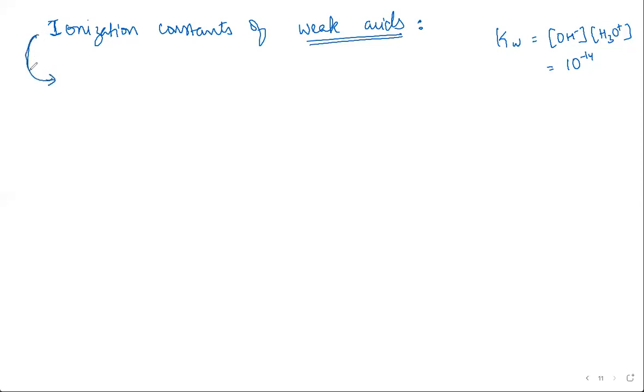So it's not as simple as the product of the concentration of H3O plus into the concentration of the conjugate base. For weak acids, alpha gets in the picture, which is your degree of dissociation. Alpha is significant. It plays a role in your pH expressions and all of that.